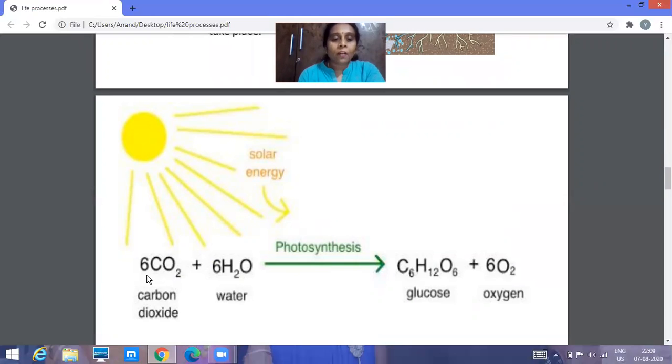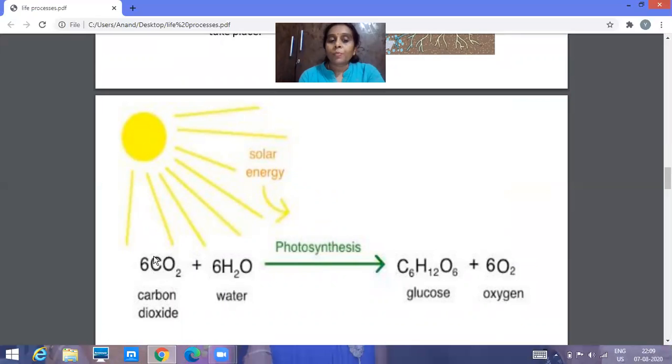The reactants are nothing but the raw materials required for the preparation of the food. So what were the raw materials? Carbon dioxide and water. Using this combination, carbon dioxide and water combine to form glucose, and oxygen is one of the byproducts obtained by the process of photosynthesis.